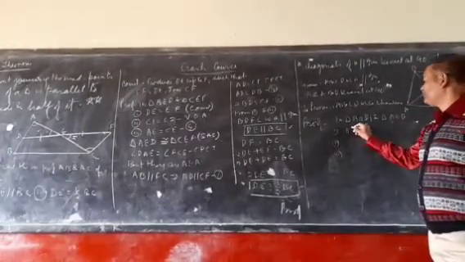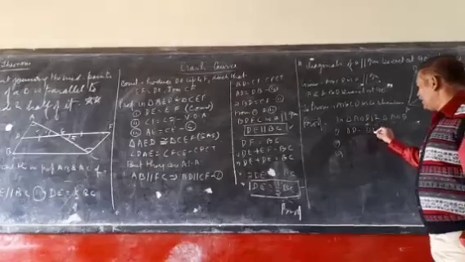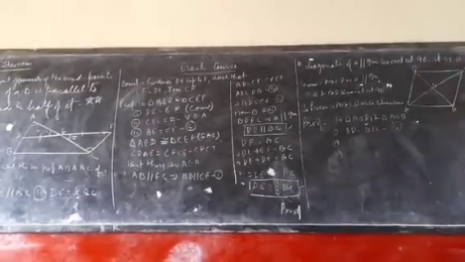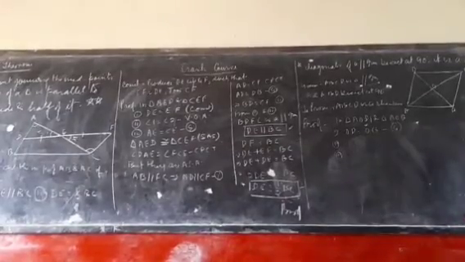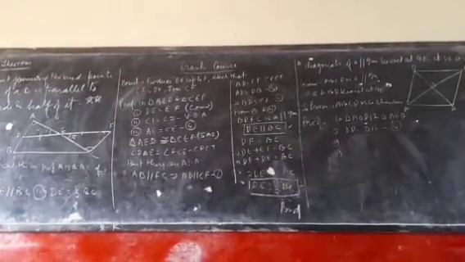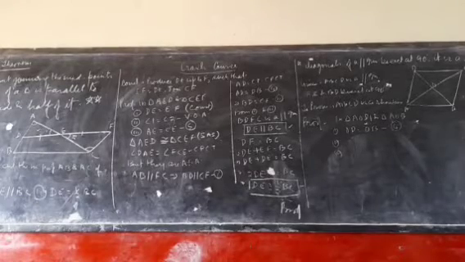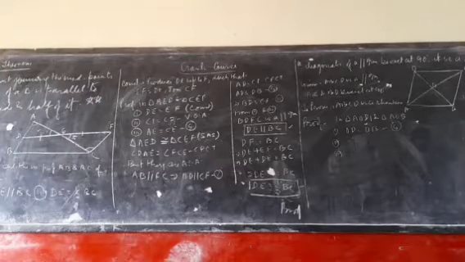The diagonals of a parallelogram bisect each other. Easy, that came from the middle row. Sir, the diagonals bisect each other at 90 degrees. What fact are you giving me? Sir, DOC is equal to AOB.